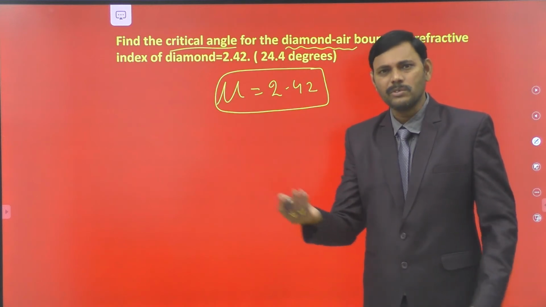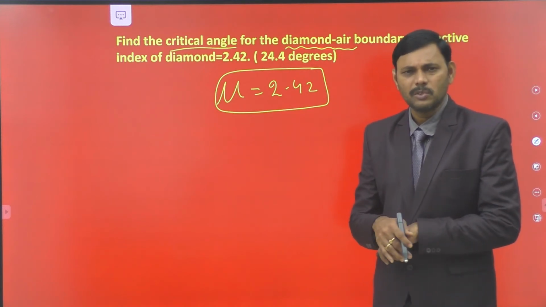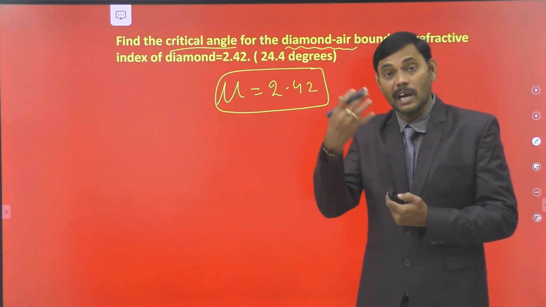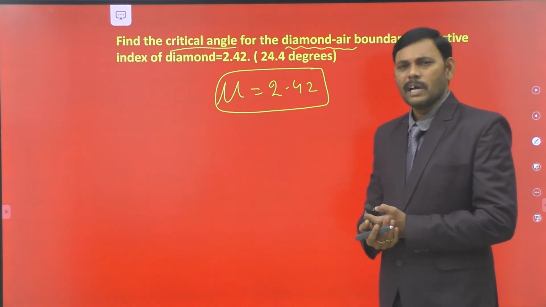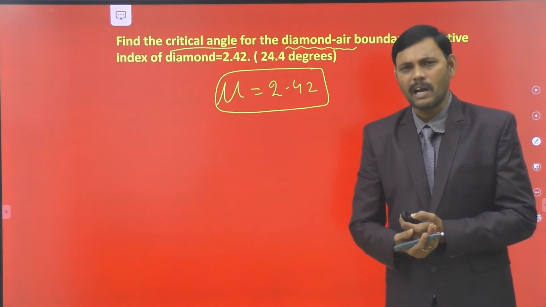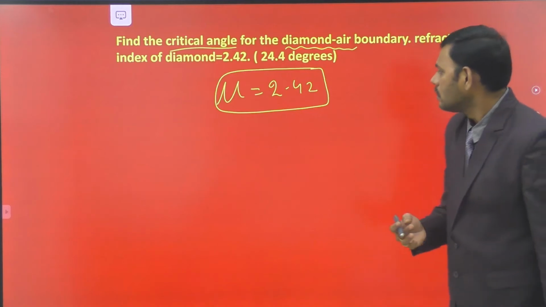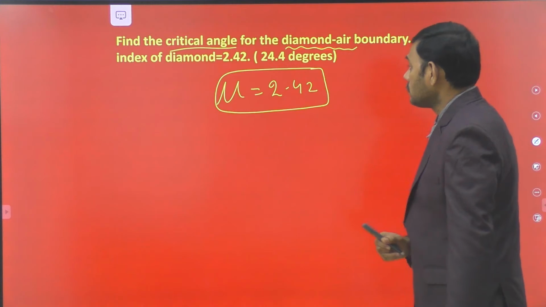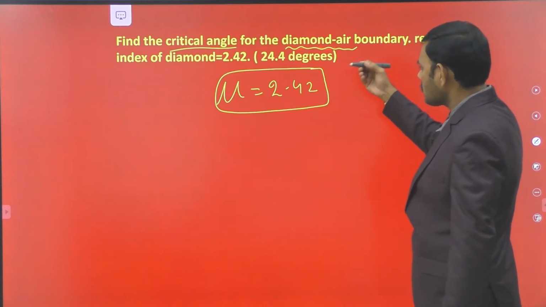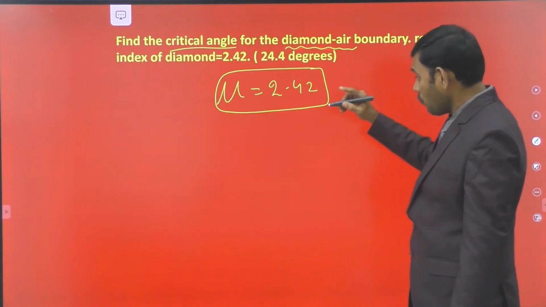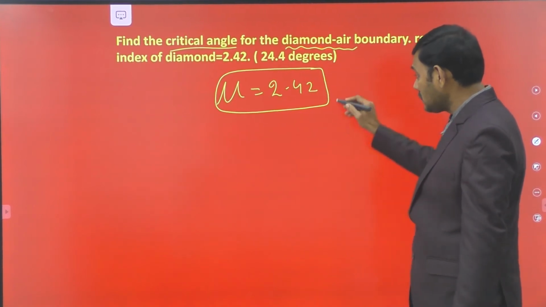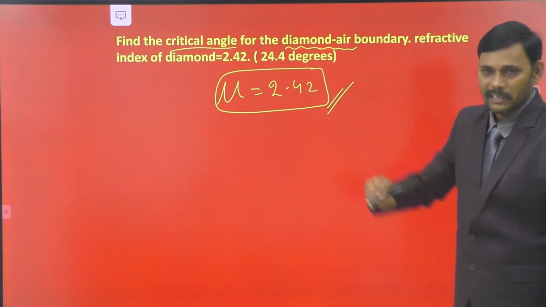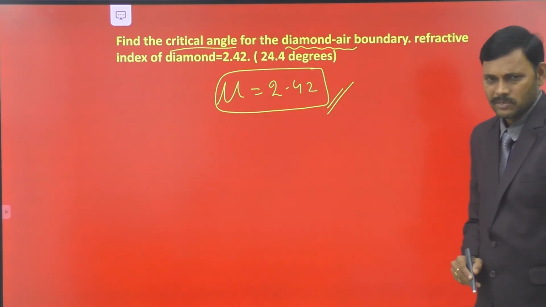Whereas the diamond, which is used as a decorating item, is a costly material, we know it. If you take diamond in large amounts, it is in the order of crores of rupees. So it is a costly material; ordinary and common people can't buy diamond because of its cost. The refractive index of diamond is 2.42, very high, whereas the refractive index of glass is just 1.5. It is around one more than the refractive index of glass. This is the greatness of the diamond. Diamond has its greatness because of its refractive index, too high compared to ordinary glasses.